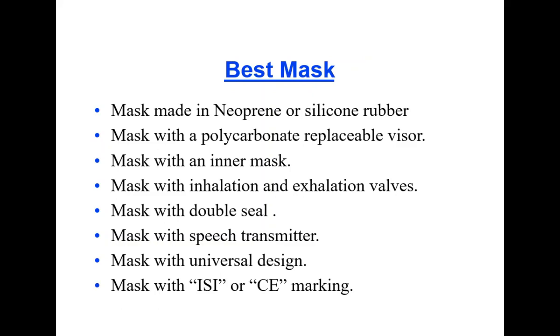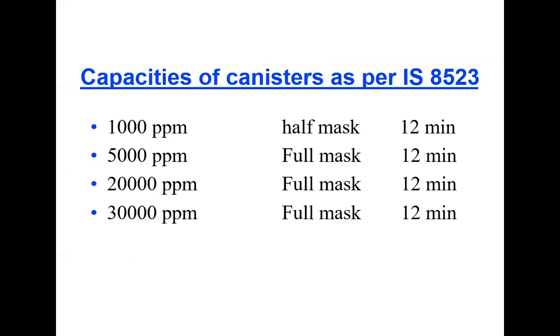So these are the different features or characteristics of the best mask. With the help of this, you can select the best mask in your company for workers working in confined spaces. These are the different guidelines as per IS 8523.